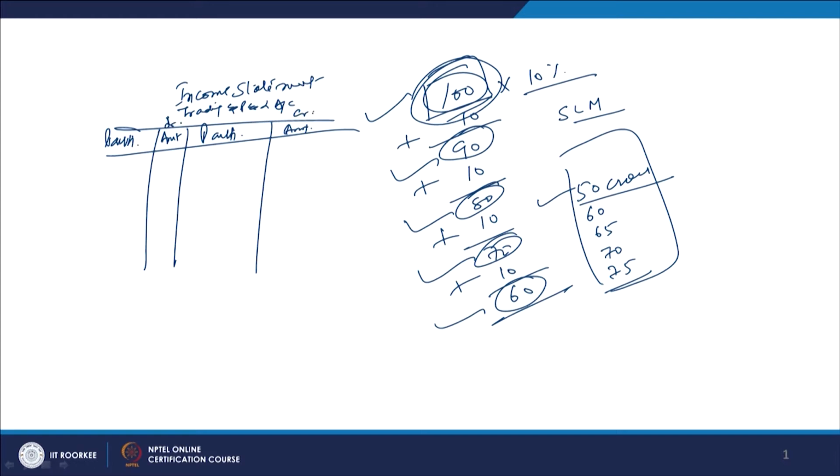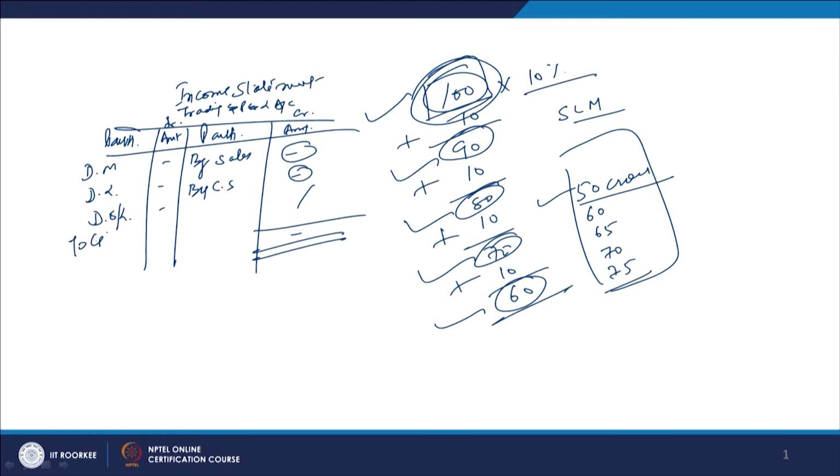Now we start with 'by sales'. If you have forecasted the sales, then this figure will be there. Then we write here 'by closing stock'. If you have the closing stock figure, we will calculate it here, and this will become the total amount, which gives you the total production value. On this side we need the information about the cost, that is the direct material, direct labor and the direct overheads. This cost will be available, and the difference of this will be called 'to gross profit'.